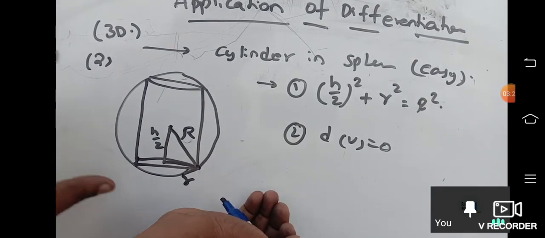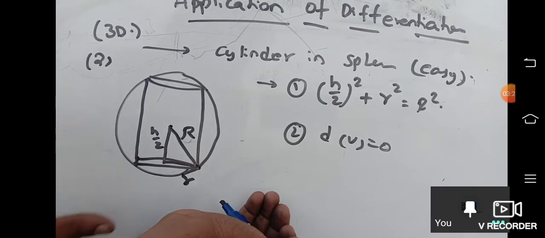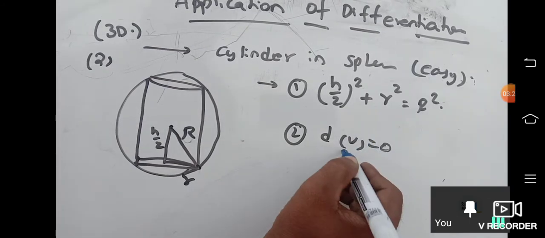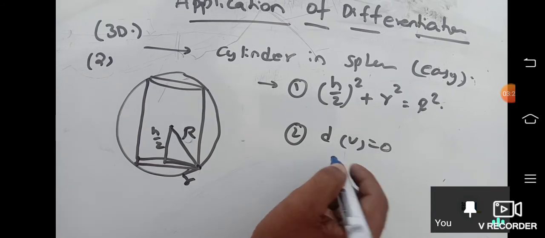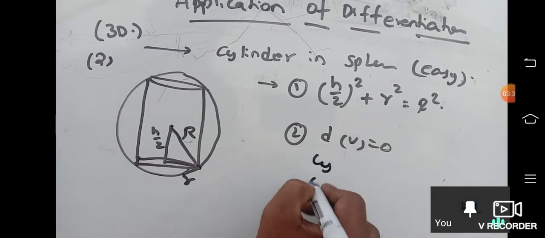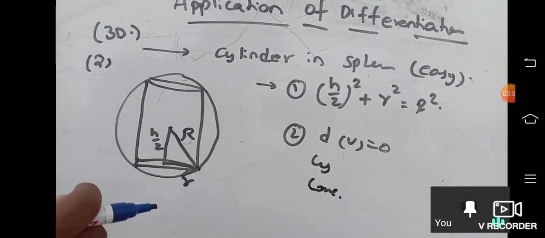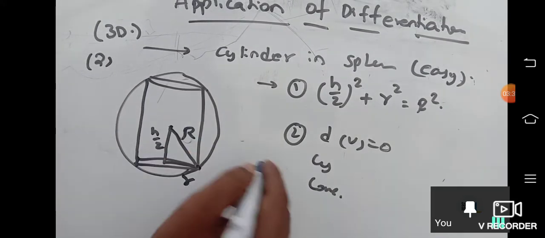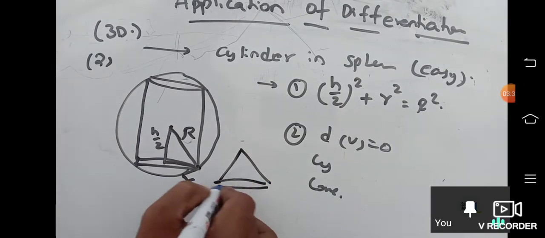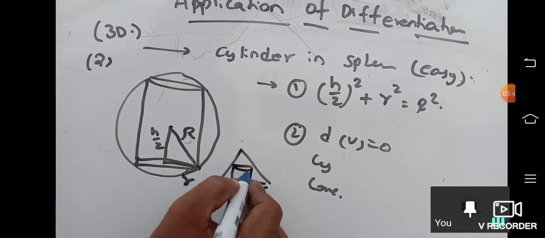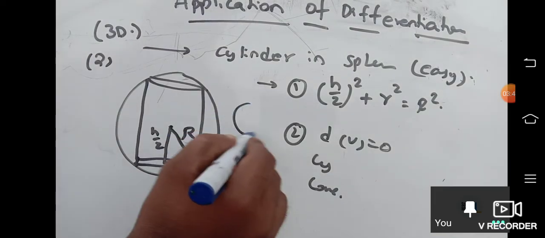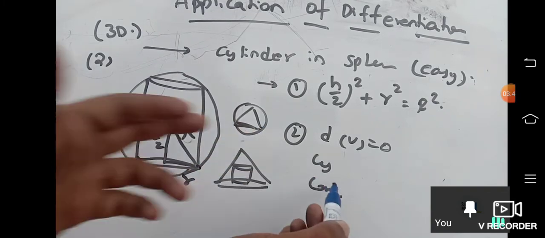Okay, now this question is very easy. Shall we start? Always the differentiation of volume will be zero case. Either differentiation of volume of cylinder is zero or differentiation of cone is zero. No doubt about it. Correct? See, inside a cone, one cylinder is inscribed also. Volume of cylinder is only maximum. Here also volume of cylinder is only maximum. Inside sphere, cone is only maximum.